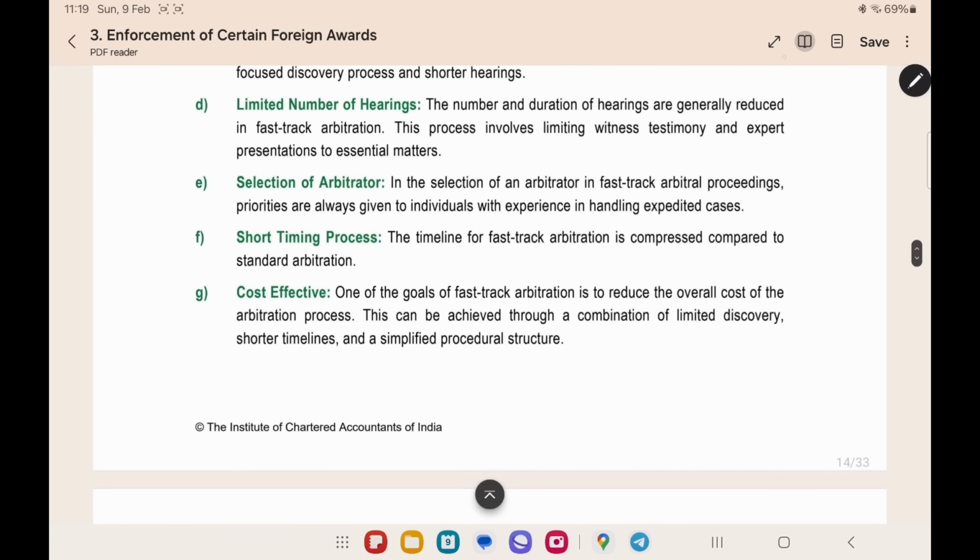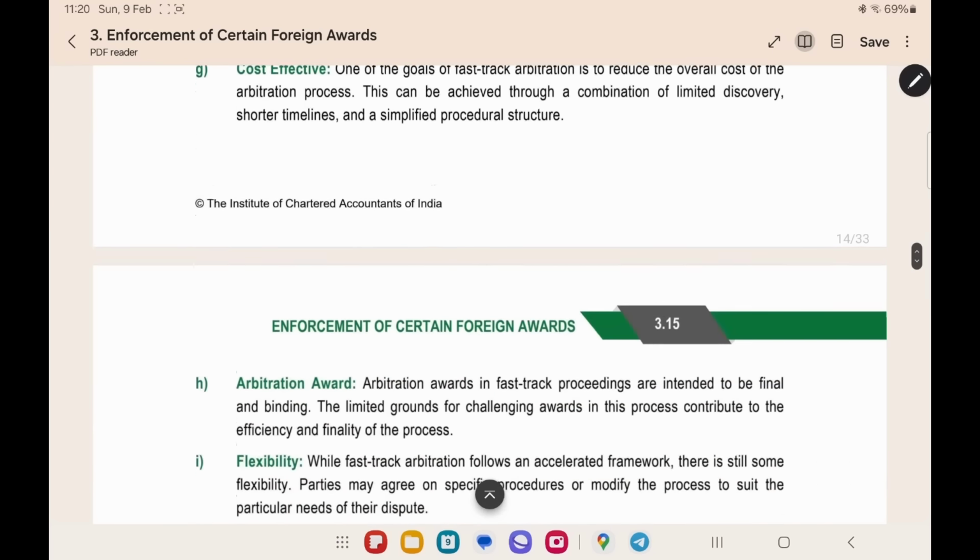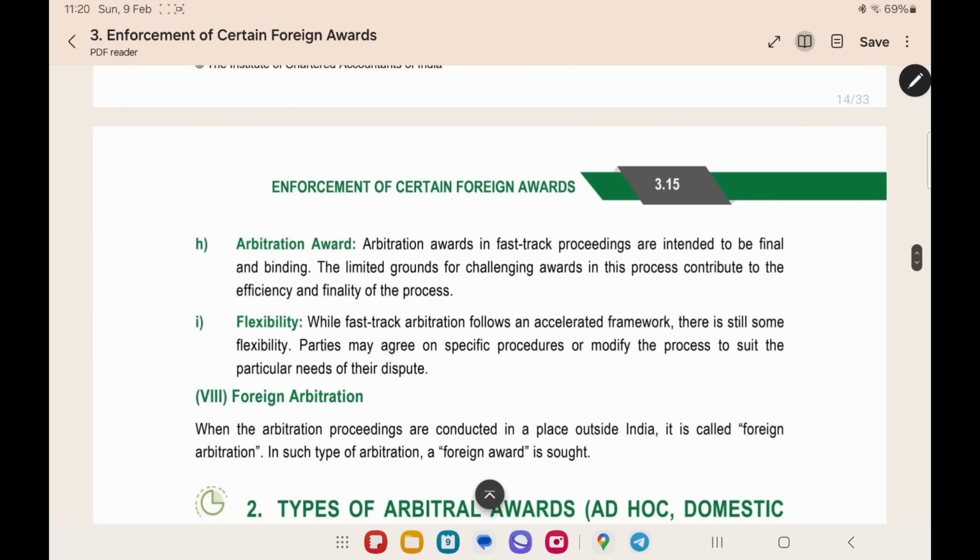Short timing process. The timeline is compressed. Under section 29A, normal arbitration will have up to 12 months. You can also extend it by 6 months. But under section 29B fast track, the total time limit itself is 6 months. Cost effective. Since it is time bound and will be completed within a short period of time, the overall cost will be reduced. This will be achieved by a combination of limited discovery and shorter timeline. All this will contribute to the cost effectiveness of the fast track procedure.